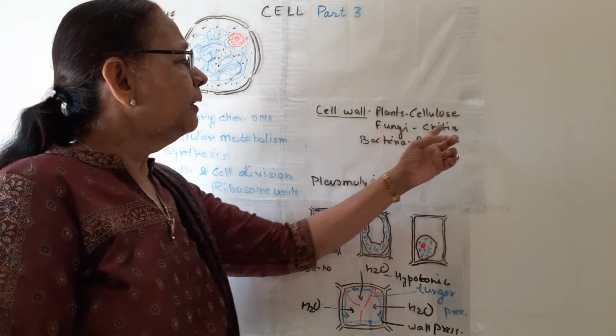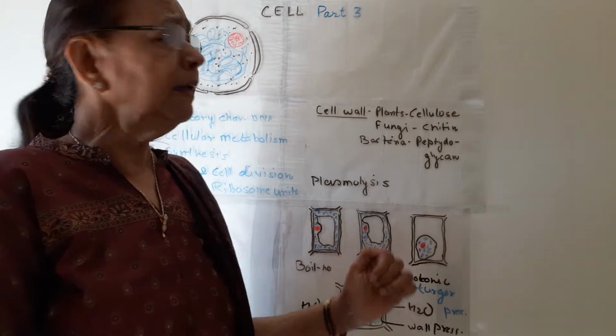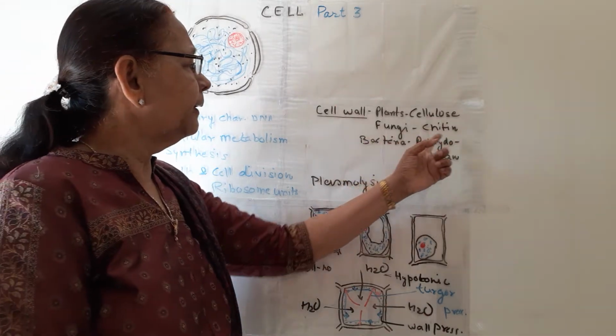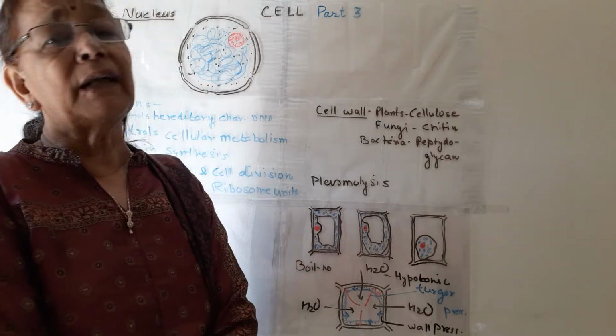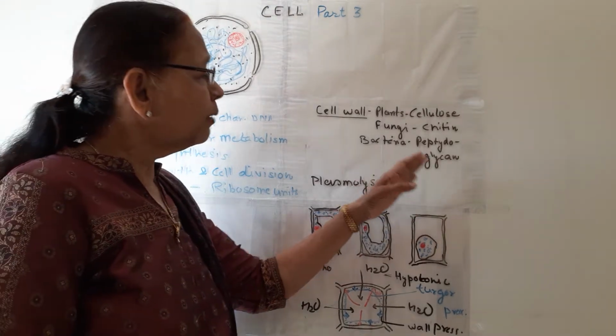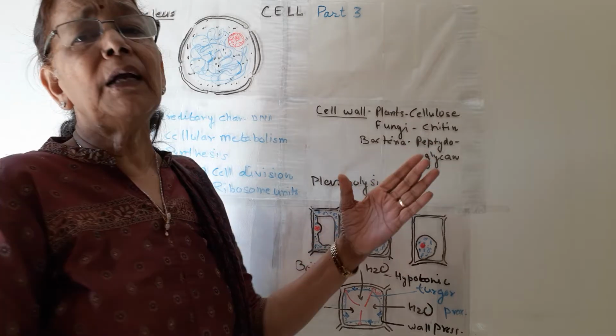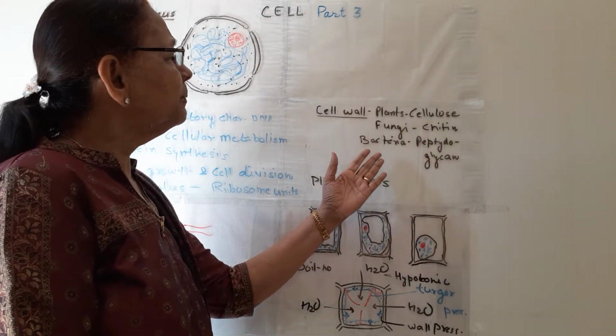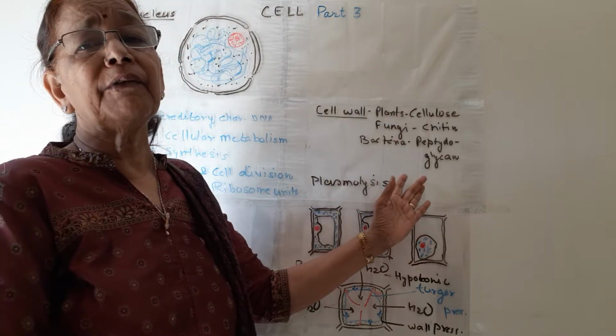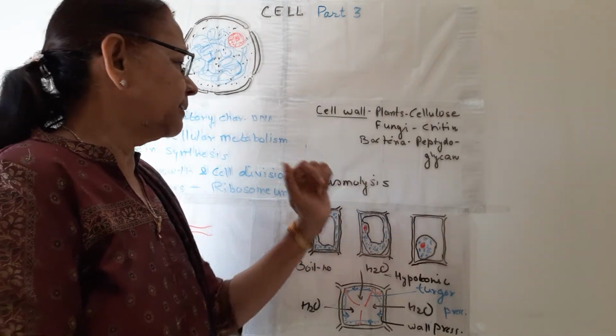In fungi, the cell wall is made up of a chemical known as chitin, and in bacteria, the cell wall is made up of glycan. In bacteria, outside the cell wall, a capsule is also present. So this is about the presence of cell wall in different living organisms.